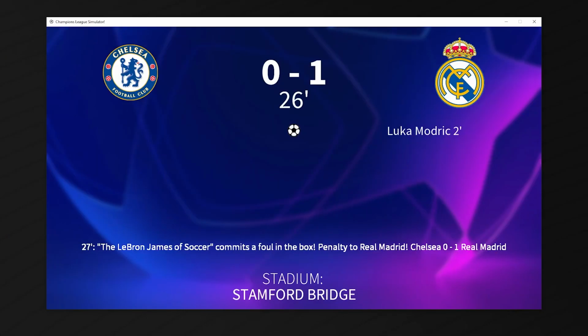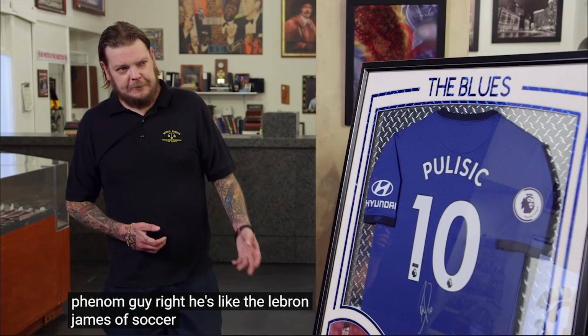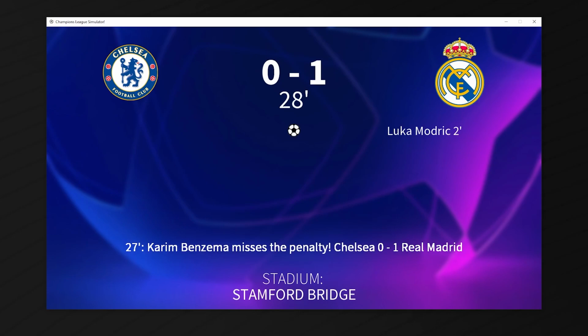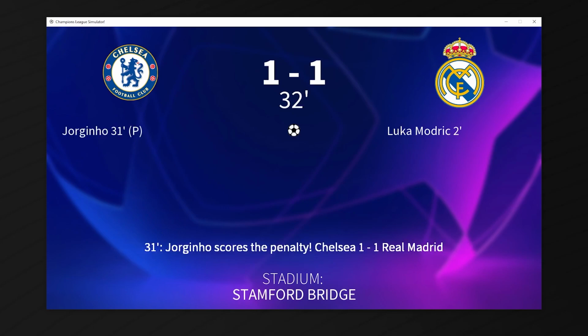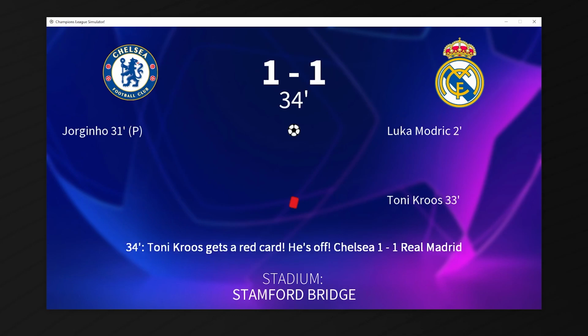The LeBron James of soccer commits a foul in the box, and it's a penalty to Real Madrid as Karim Benzema has the chance to make it 2-0. If you don't know what I mean by LeBron James of soccer, thank Pawn Stars for coining that term. Karim Benzema misses the penalty though, a crucial moment possibly in the tie, and Courtois commits a foul in the box on the other end, so a penalty to Chelsea. This time Jorginho slots it away, and Kroos gets a red card in the 34th minute.